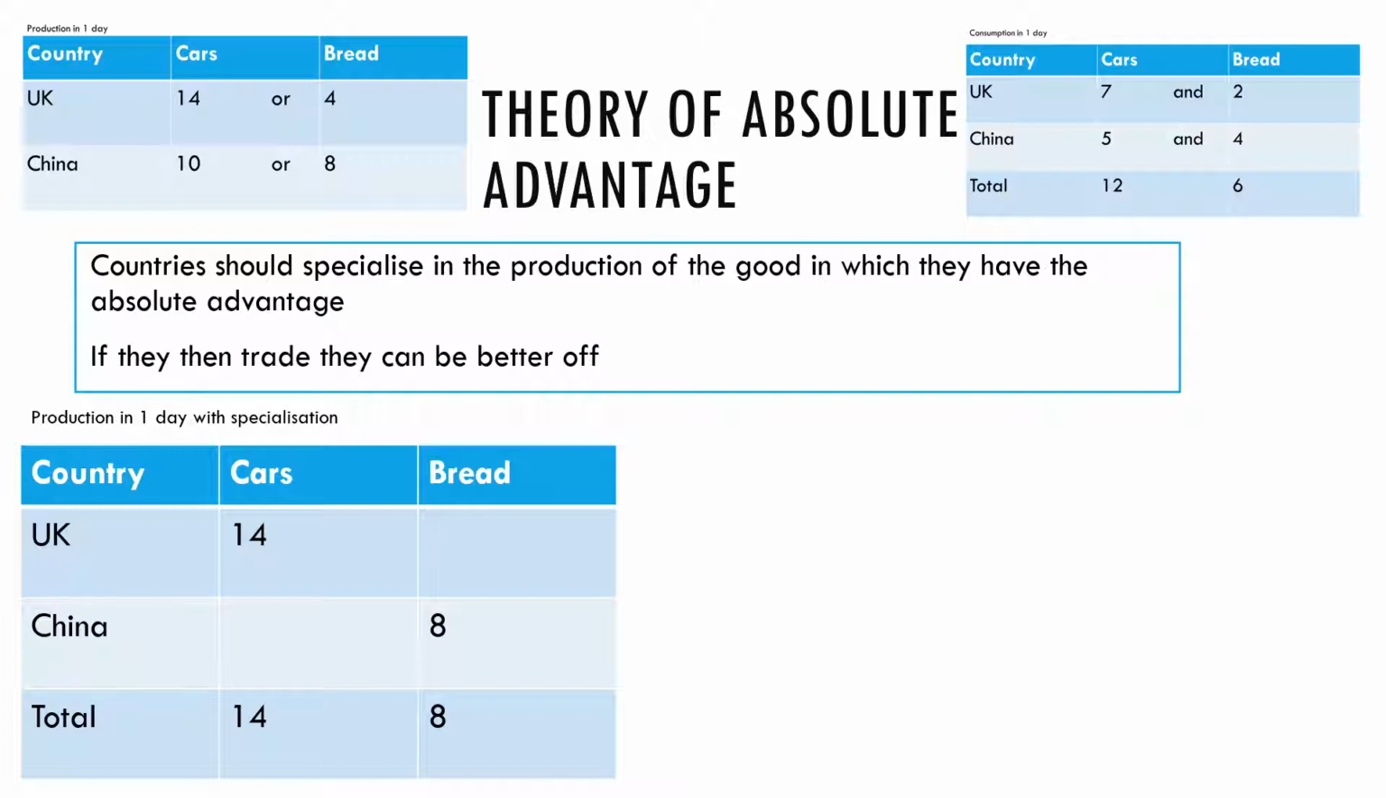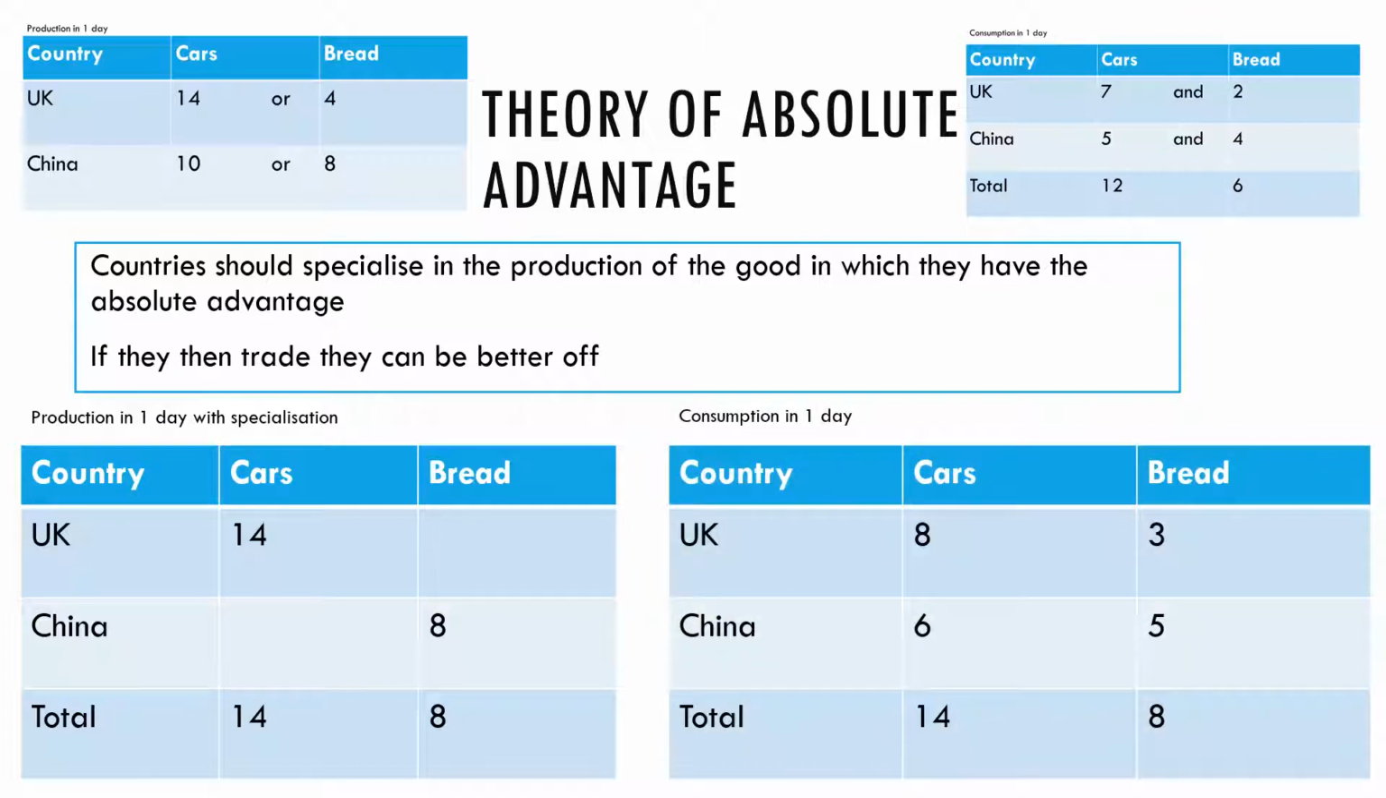Can the UK trade cars for bread and China trade bread for cars so that we can beat this self-sufficient scenario over in the right-hand corner? Well, if we were to allocate our 14 cars, 8 to the UK and 6 to China, and allocate our 8 loaves of bread, 3 to the UK and 5 to China, when we compare this with the self-sufficient scenario, we can actually see that both countries are better off.